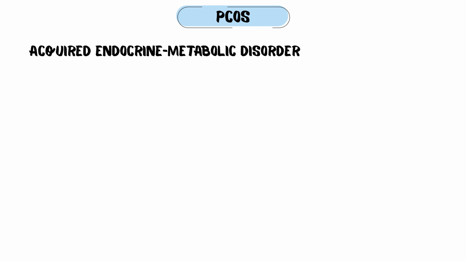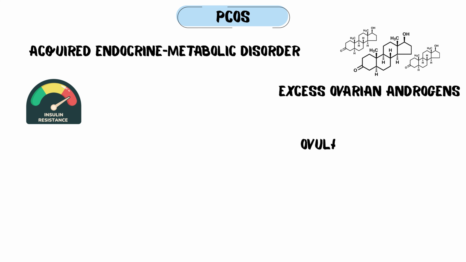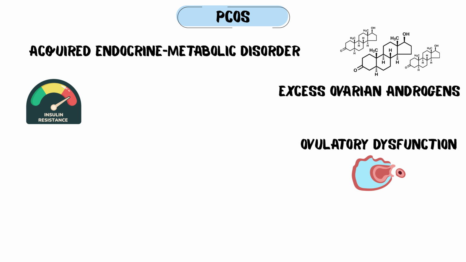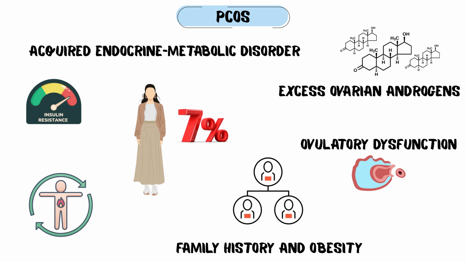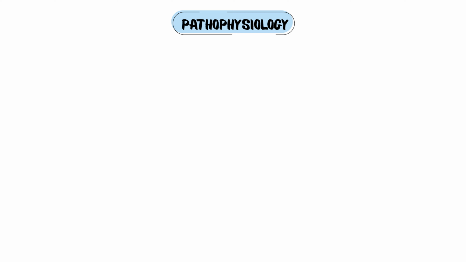Polycystic ovarian syndrome is an acquired endocrine metabolic disorder driven primarily by insulin resistance. This leads to excess ovarian androgens and ovulatory dysfunction. It's not just a gynecological condition, it affects the whole metabolic system. It impacts around 7% of reproductive-age women. Risk increases with family history and obesity. Let's step into its pathophysiology.